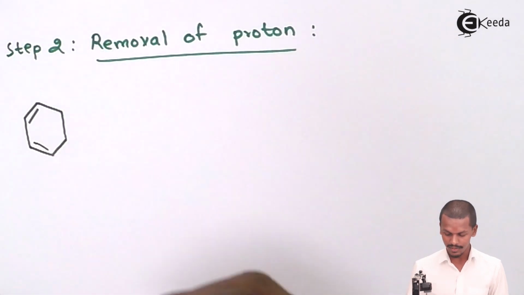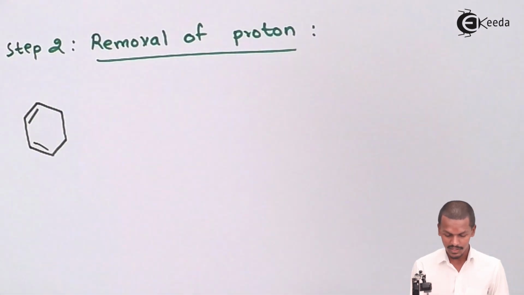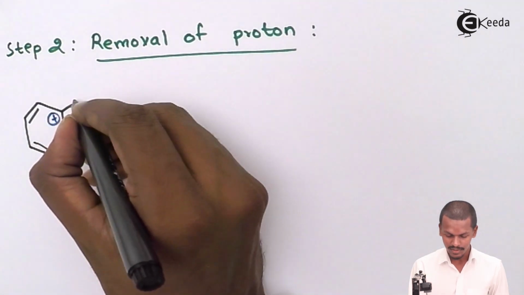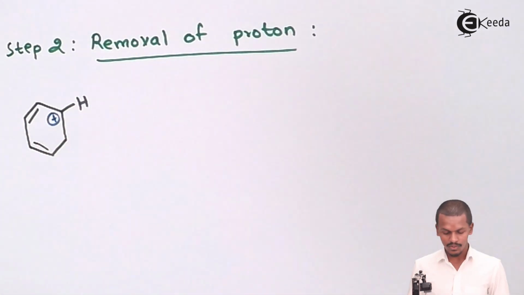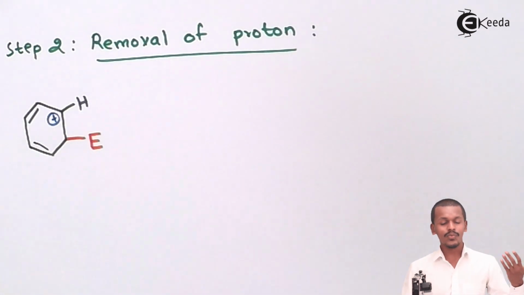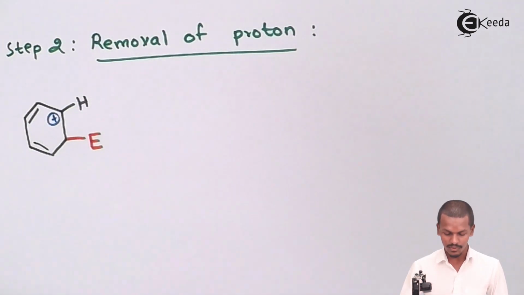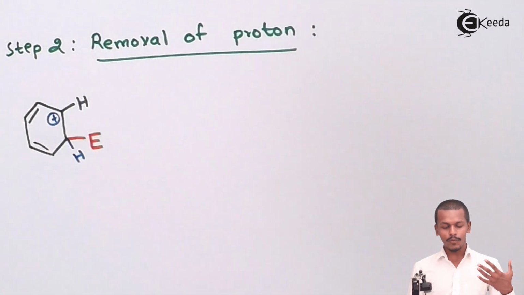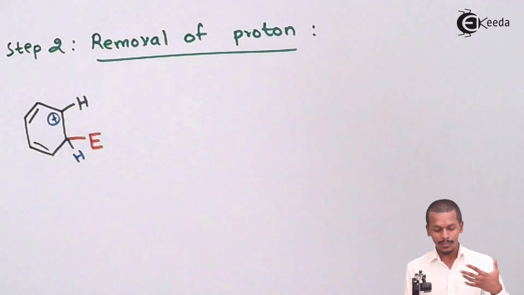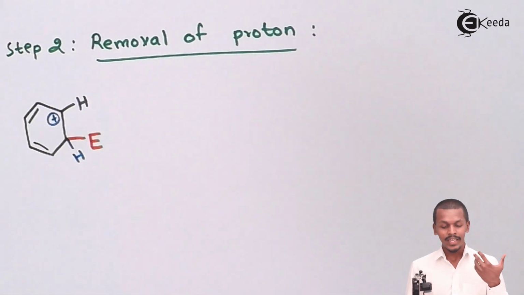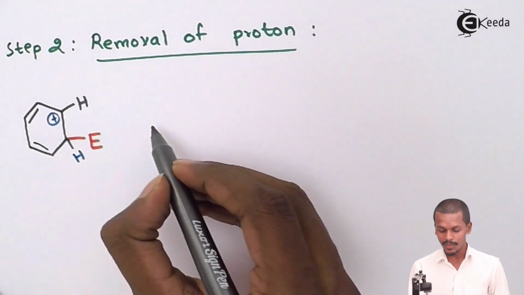That is what I am writing over here, having a positive charge species on this carbon atom, and a hydrogen atom was also attached over here, and meanwhile the electrophile was attached on this carbon atom. So this is what we have made, and even the hydrogen atom will also be attached over here. So now we have to remove the hydrogen atom, and that's the reason that we could get a stable product.